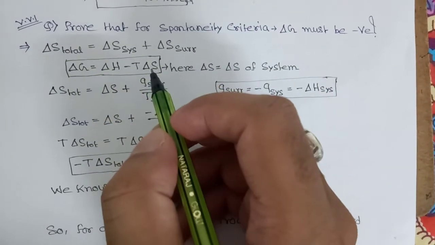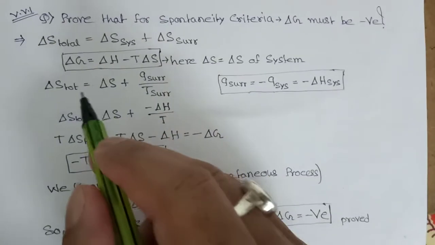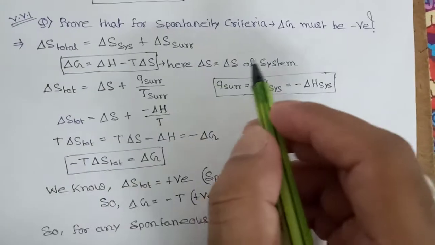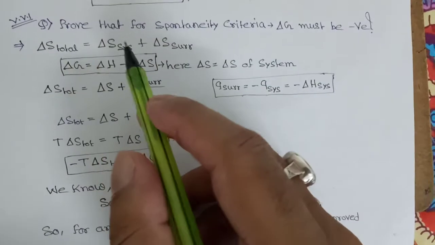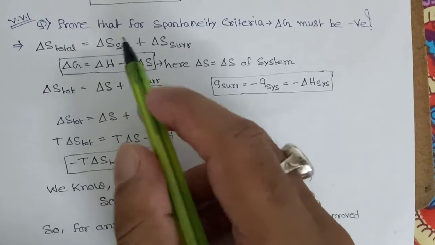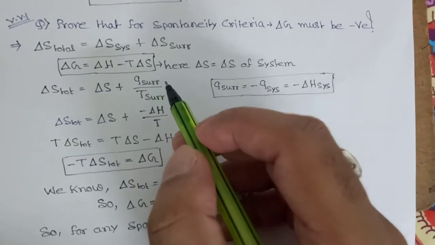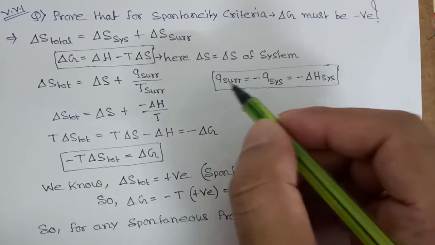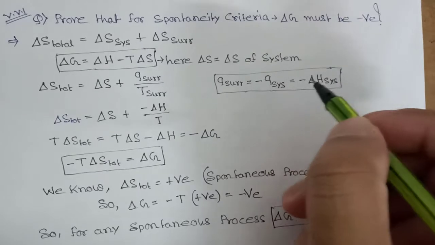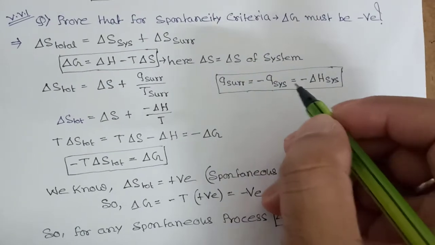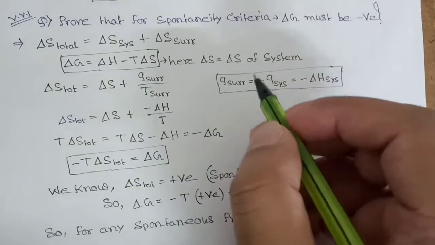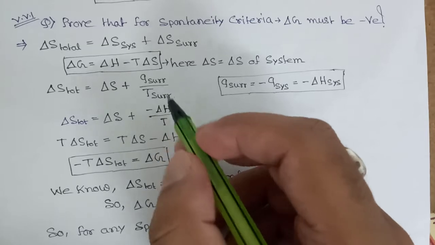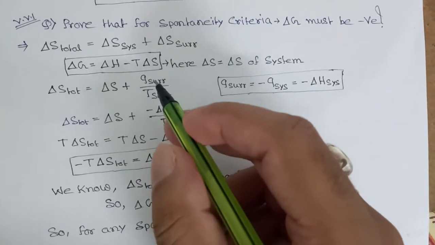Now del S total is equal to del S system, and we can place del S in place of del S system, and in place of del S surrounding we can write Q surrounding by T surrounding. This is the formula for del S surrounding, and Q surrounding means minus of Q system. Q, meaning heat, is equal to minus del H of system. So we can place minus del H system in place of Q surrounding.